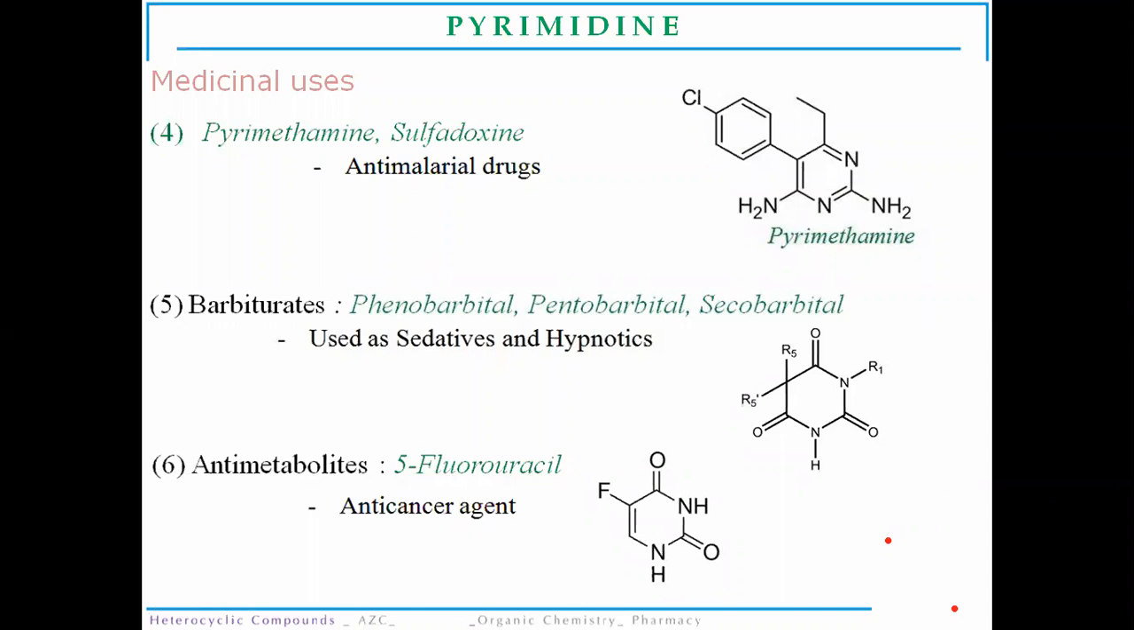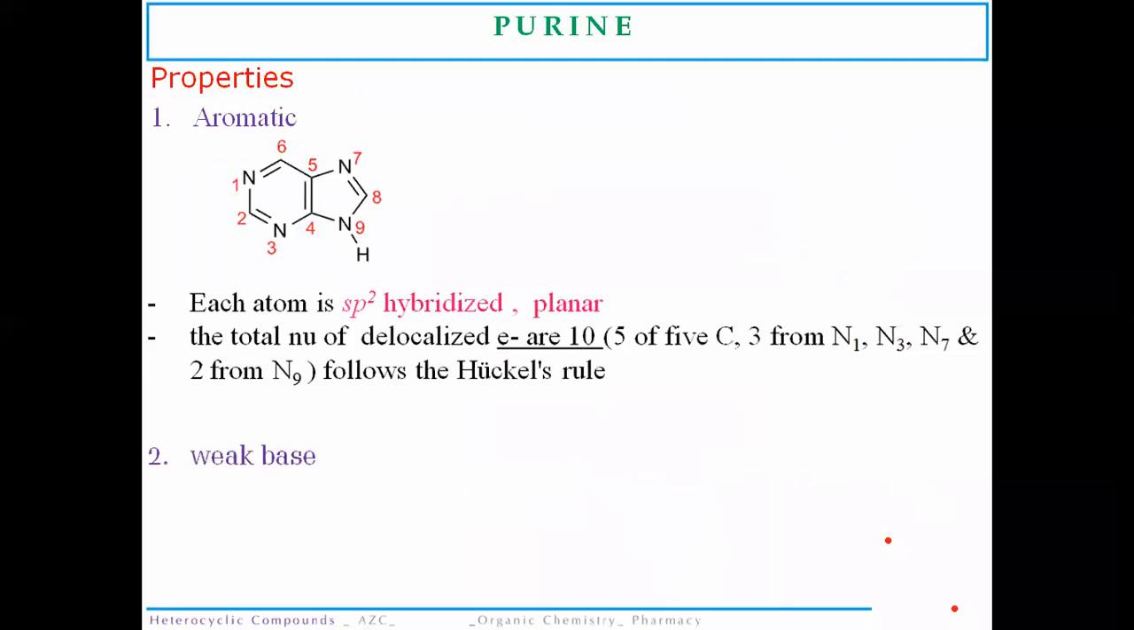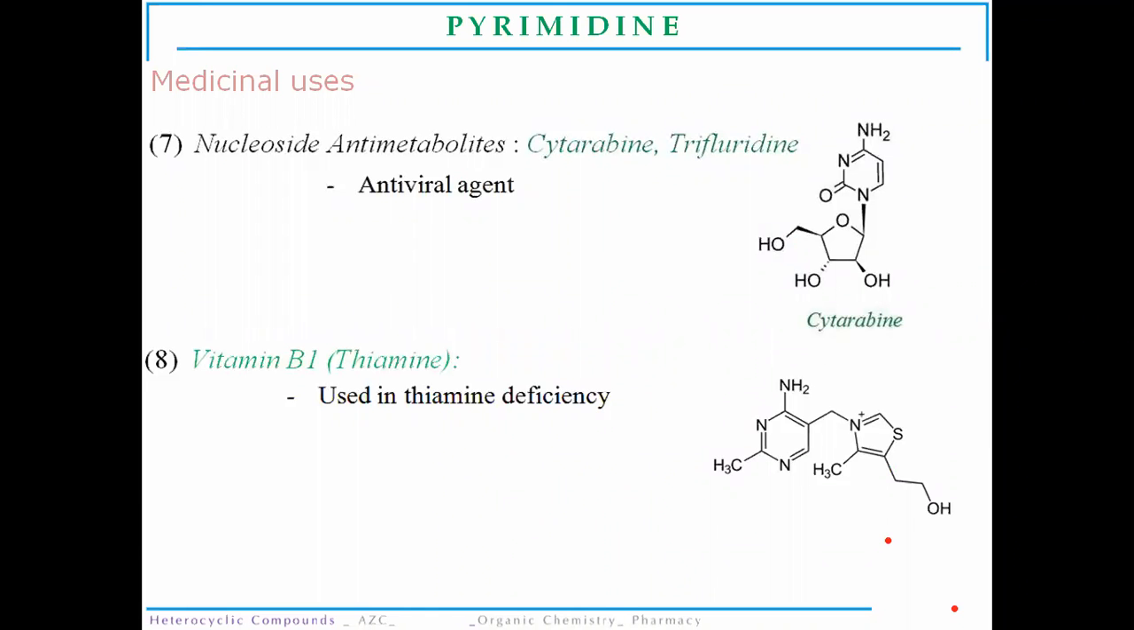It is used for the synthesis of barbiturates, which are useful as sedatives and hypnotics. It is also used as an anti-metabolite in the treatment of cancer. The pyrimidine molecule is also present in the structure of some antiviral molecules, that are cytarabine and trifluridine. It is also present in vitamin B1, which is used in the deficiency of vitamin B1, that is thiamine deficiency. So these are all the medicinal uses of the pyrimidine molecule.